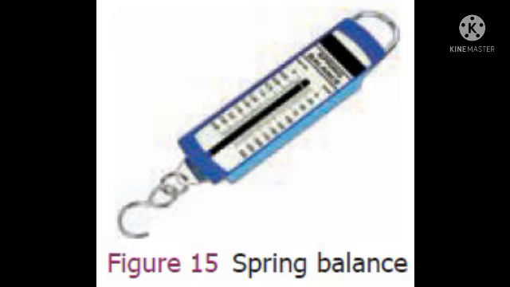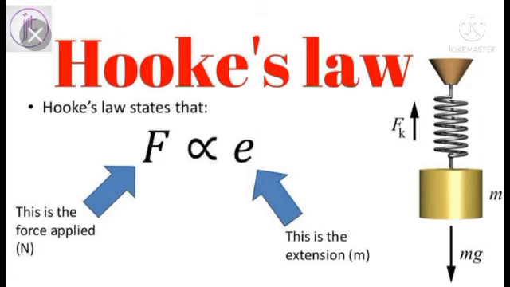The next and final one is spring balance. The spring balance helps us to find the weight of an object. It consists of a spring fixed at one end and a hook attached to a rod at the other end. It works on the principle of Hooke's law.